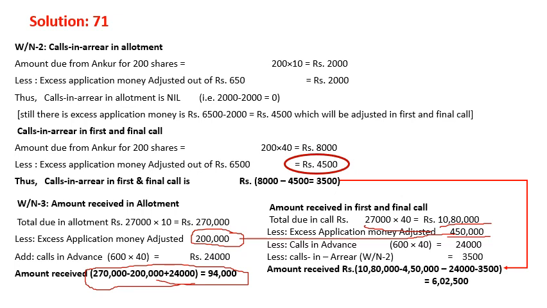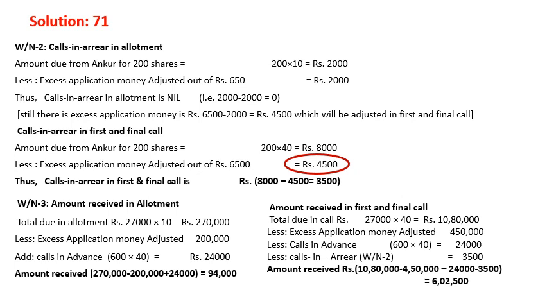Less calls in advance we received earlier, 24,000 over here. This 24,000 will be subtracted from here, and now calls in arrear is there. That calls in arrear, which we are showing with the arrow, this amount is coming over here as 3,500. So ultimately in the first call money we received 6 lakhs 2,500. After adjusting minus plus, we will find it 6 lakhs 20,800. I think it is clear to everybody.